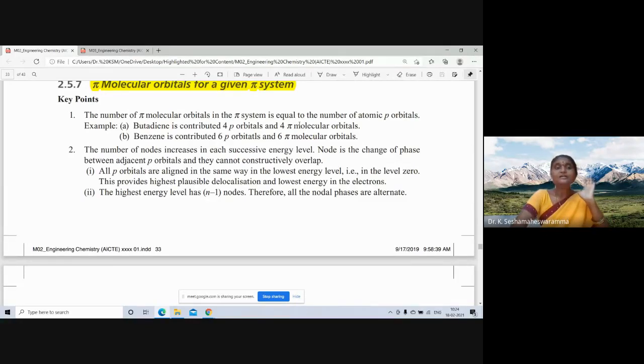Suppose we are taking butadiene. Butadiene contributes 4 p orbitals and hence 4 pi molecular orbitals are formed. Benzene contributes 6 p orbitals, hence 6 pi molecular orbitals are formed.